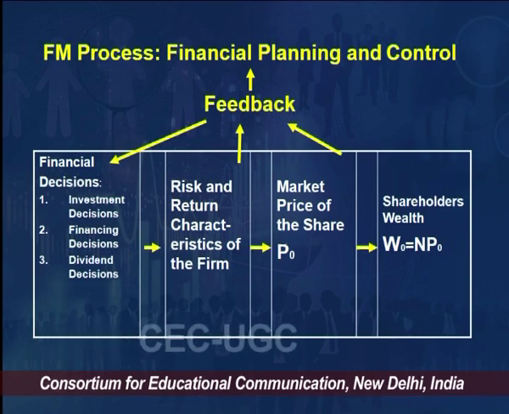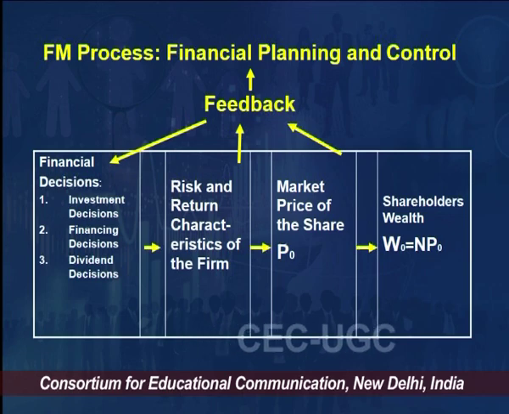The arrow is indicating that these three decisions affect the risk and return characteristics of the firm, right, which in result is affecting the market price of the share, and ultimately the end effect is on the shareholders' wealth. Which we denote as W.